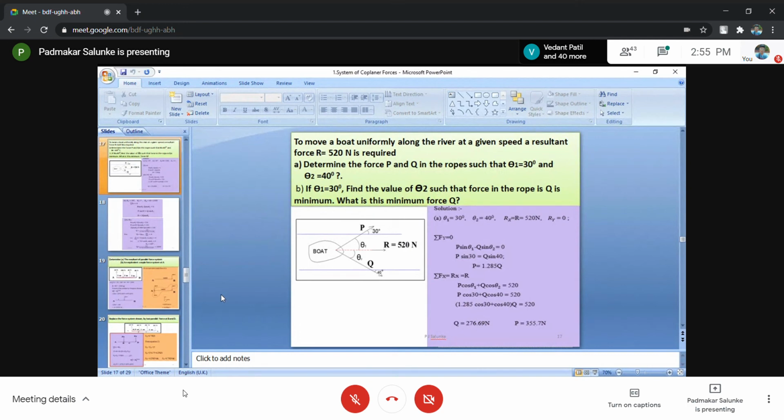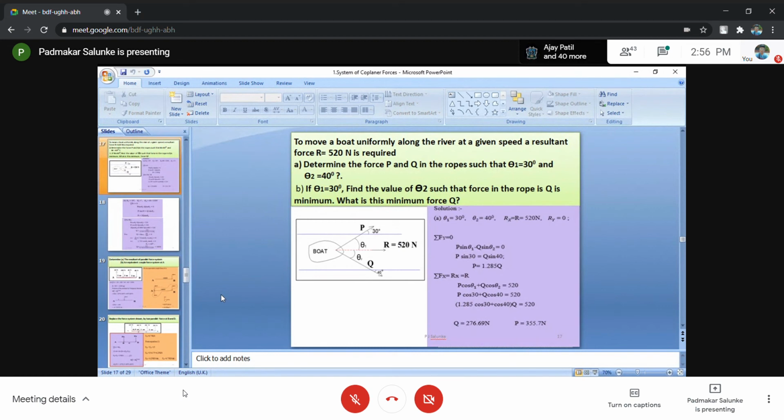Substitute this Q in the upper equation, which is P equals 1.285 Q, you will get the answer of P equals 355 Newton. So in that way, the magnitudes of P and Q we have calculated. Once again, concentrate on this because the second part is very complicated. Again, I will repeat something.